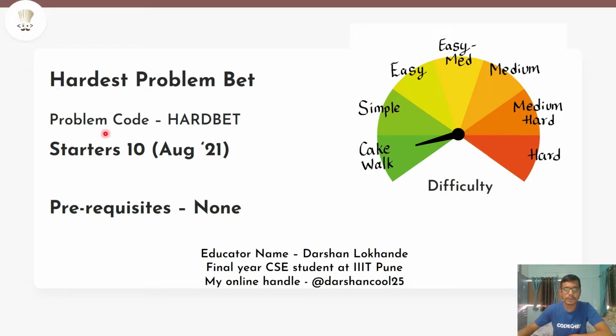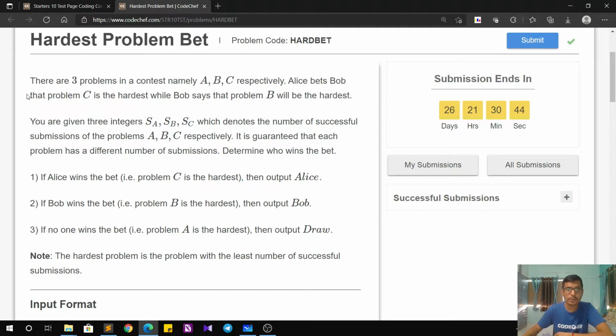The problem that we are going to discuss today is Hardest Problem Bet. The problem appeared in Starters 10 of August 21 and has a difficulty level of cakewalk. There are no prerequisites to solve this problem. The problem statement goes as follows.